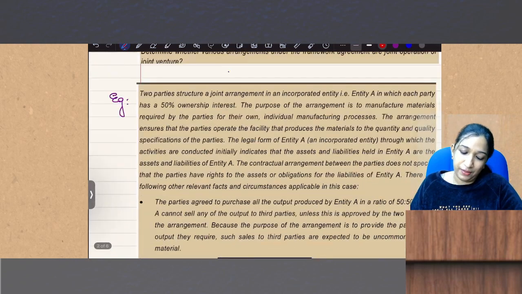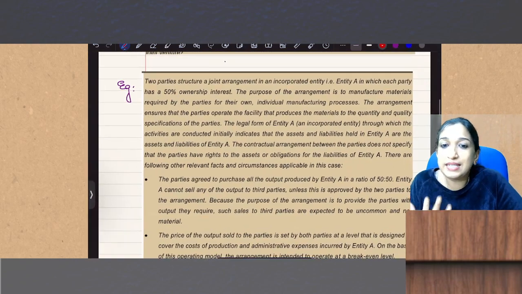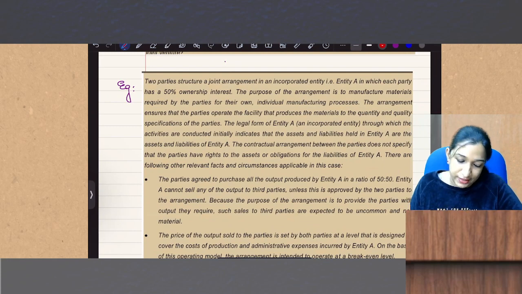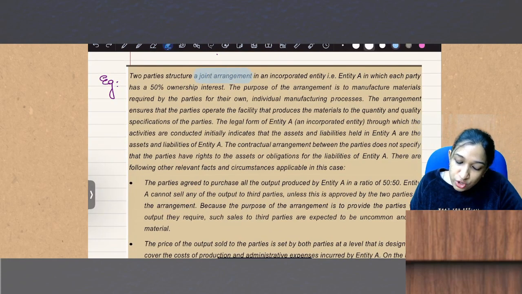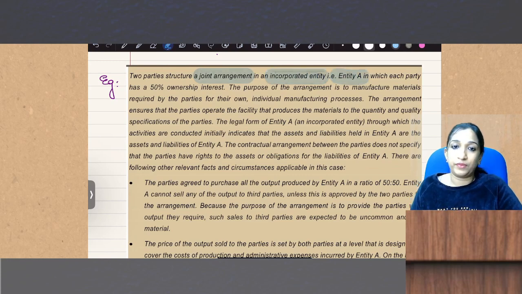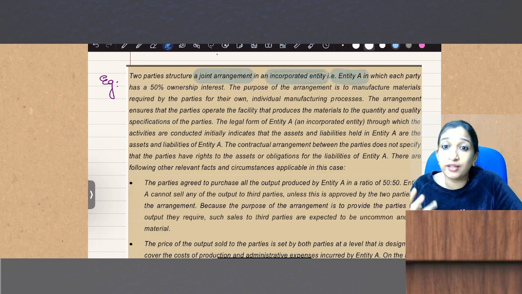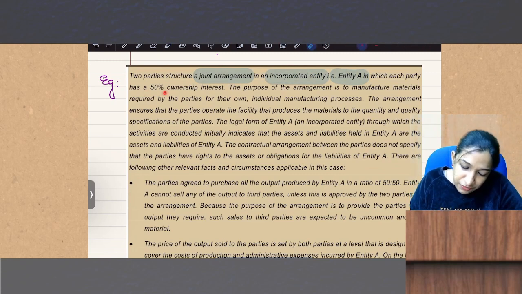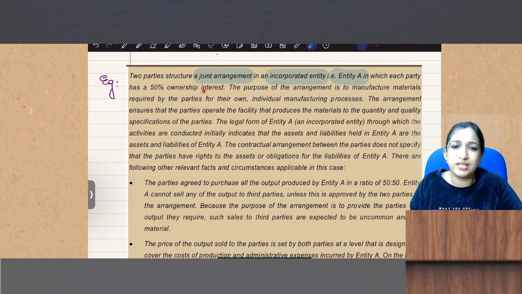Then one more example to understand that economic independence part. If there is a doubt, let's read one question. Two parties structure a joint arrangement in an incorporated entity A, in which each party has 50% of ownership interest.